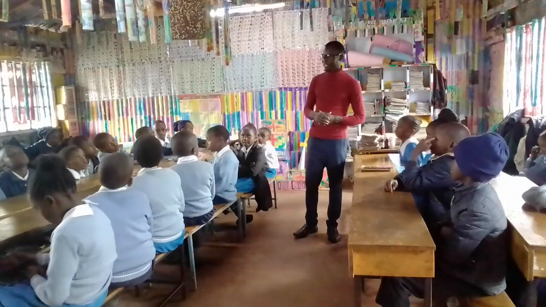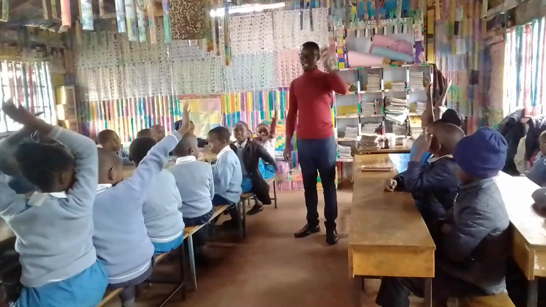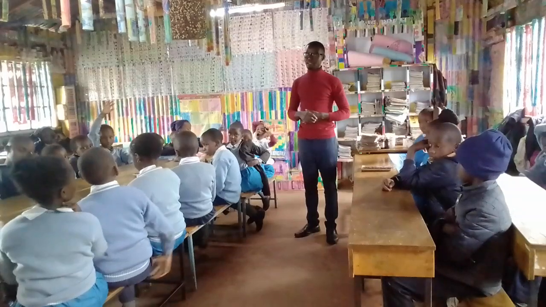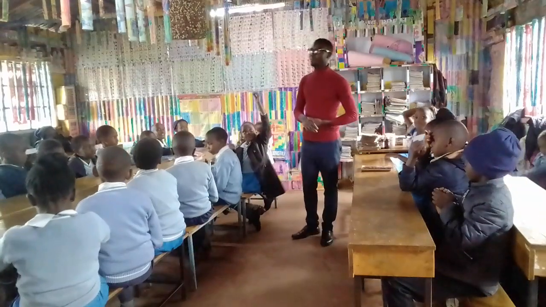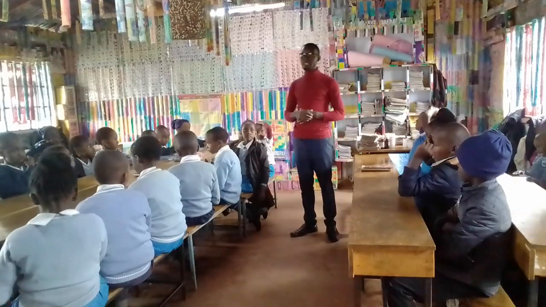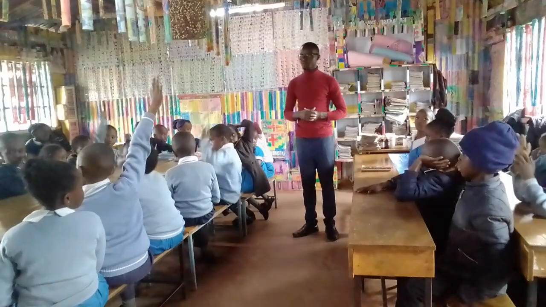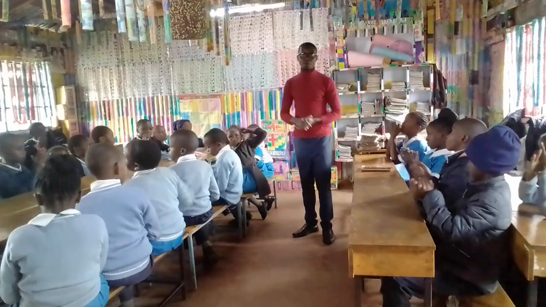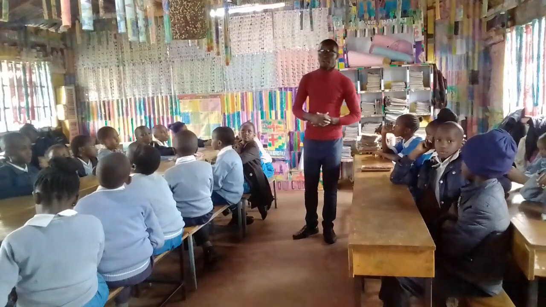True or false? True. What did we say domestic animals are in grade 2? Yes, Jason? Louder. Domestic animals are... Very good. We give him one clap. Domestic animals are the animals that are kept at home. And what did we say wild animals are? Yes, Stacy? Wild animals are the animals that live in the forest. Very good. Give her one clap. So wild animals are the animals that live in the forest.